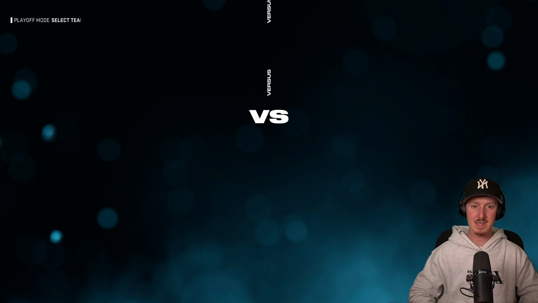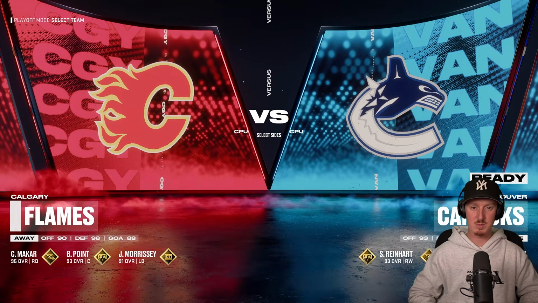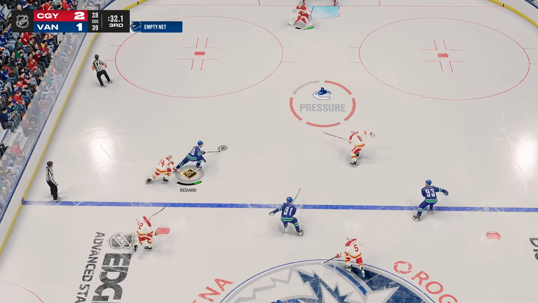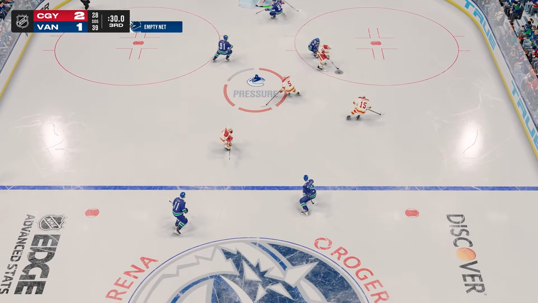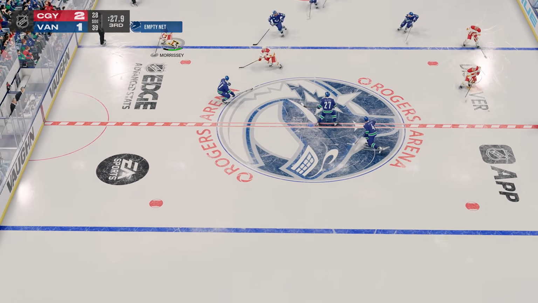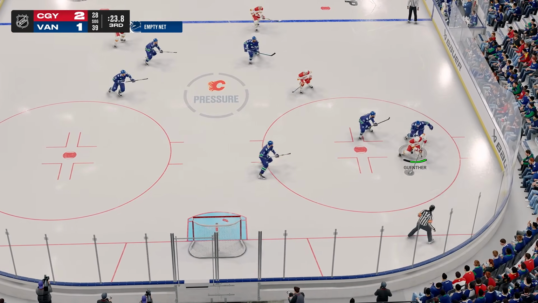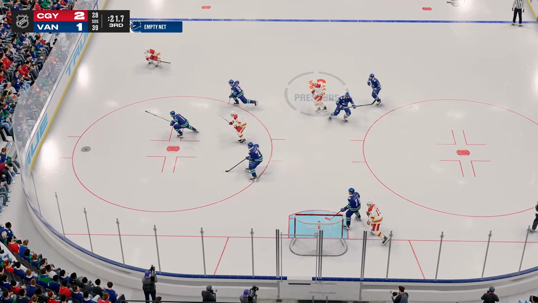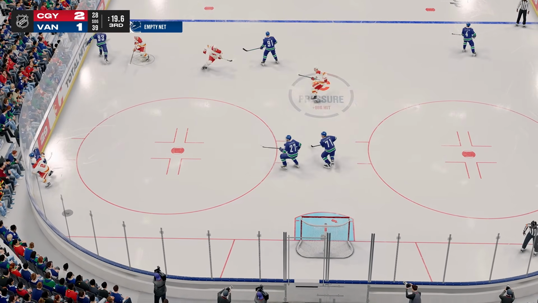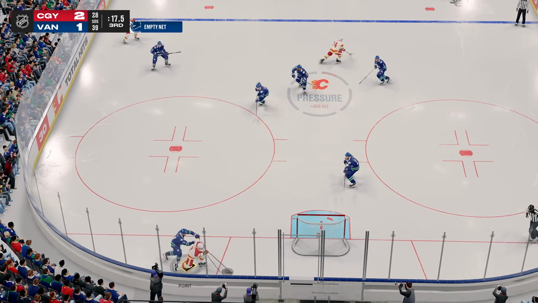There's a minute left in the game. Vancouver, you don't have too much time to respond. So we're in the final 35 seconds, and Connor Bedard might have a break here. He's trying to take a shot towards the net, but Jake DeBrusk is breaking up. Here goes Josh Morrissey. He's going to have a chance at the empty net. Brayden Point, what are you doing? You got to bury that one. Dylan Guenther, what are you doing? You got to bury that one. We have players missing empty nets. You just love to see it.